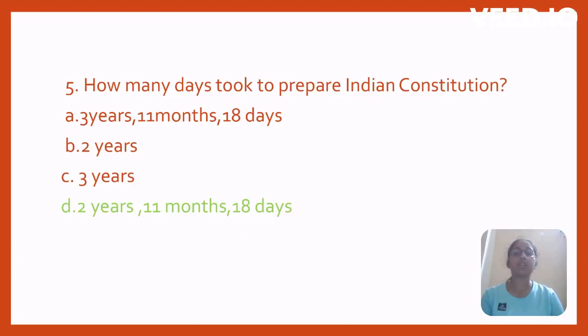How many days did it take to prepare the Indian Constitution? 3 years, 11 months, 18 days; 2 years; 3 years; 2 years, 11 months, 18 days. Option D, 2 years, 11 months, 18 days.